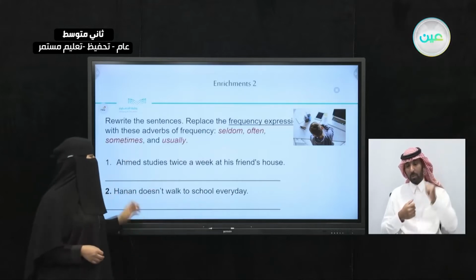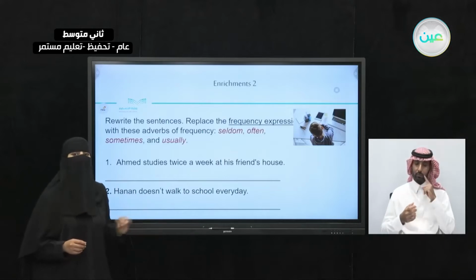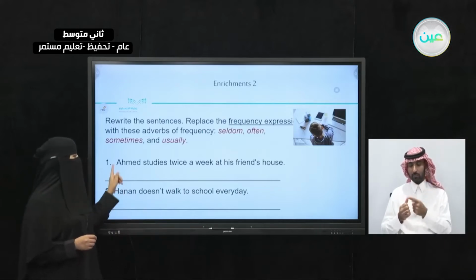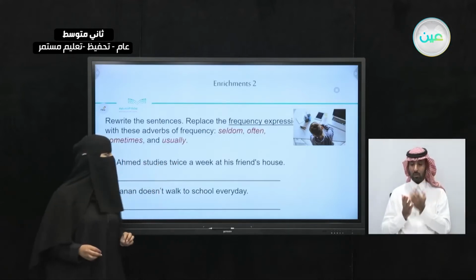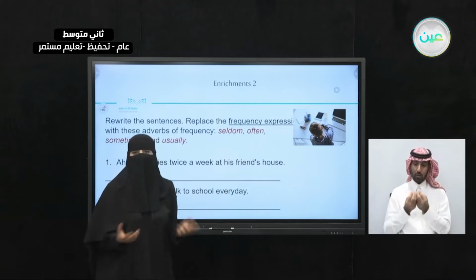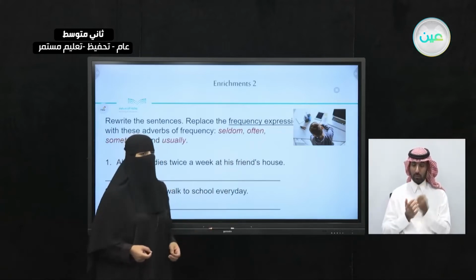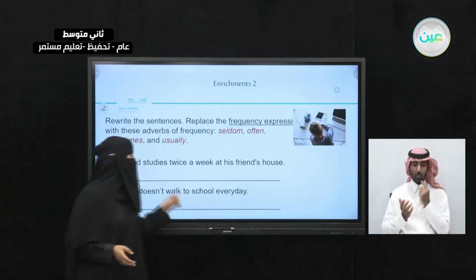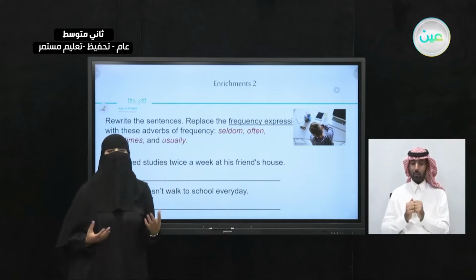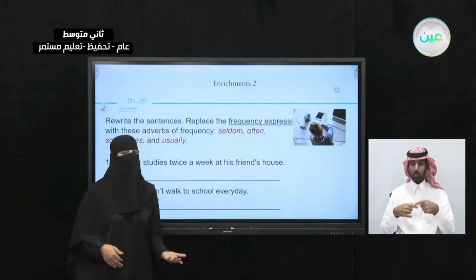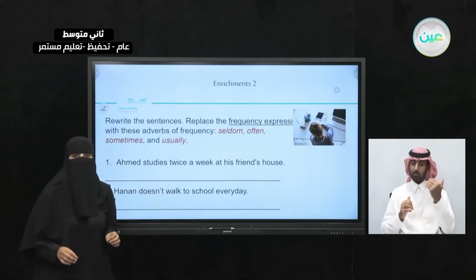Now, let's take a look here. Let's read the first sentence and make the changes and rewrite the sentence. The first sentence: Ahmed studies twice a week at his friend's house. Look at the boy in the picture. What is he doing? Looks like he's studying, right? So this could be Ahmed. The frequency expression here is twice a week. How are we going to replace twice a week with one of these adverbs? Which adverb is suitable?